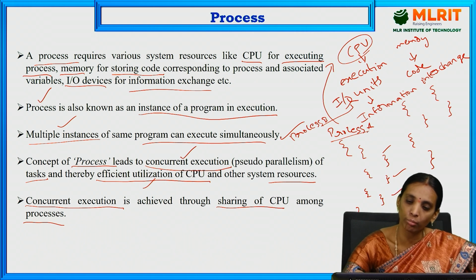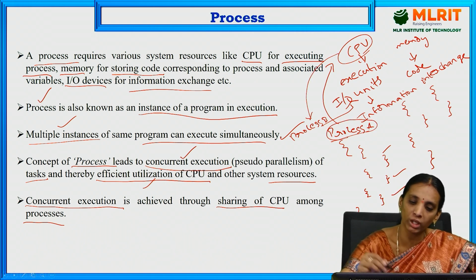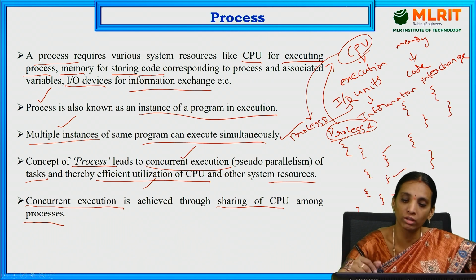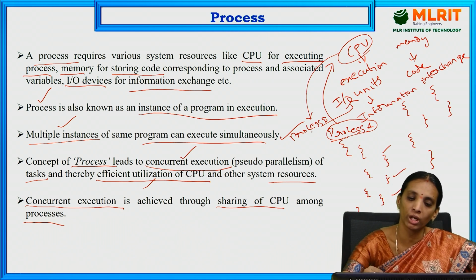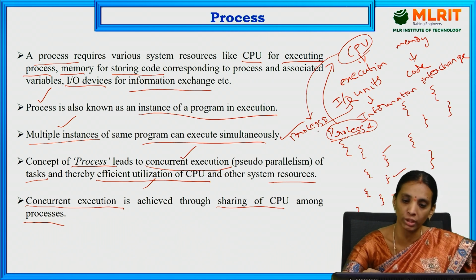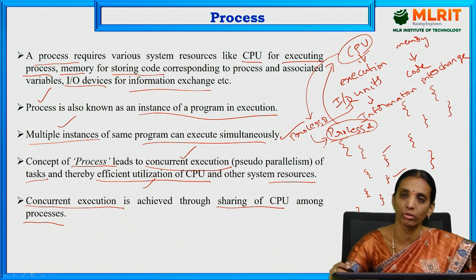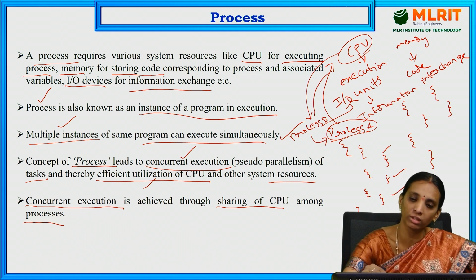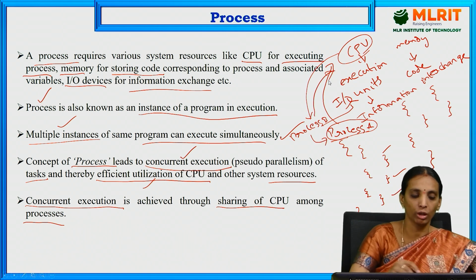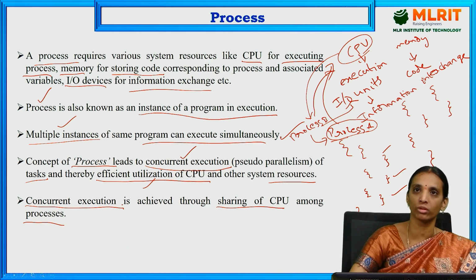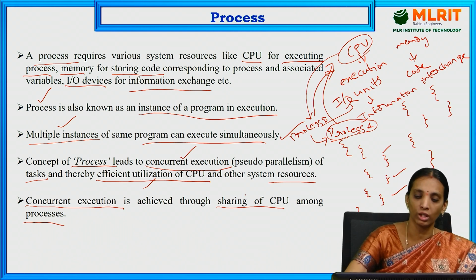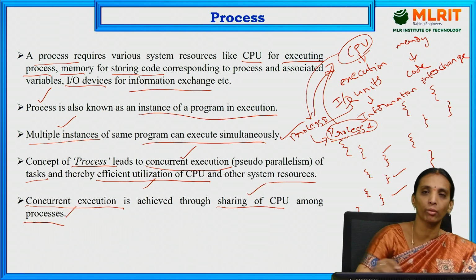After completion of process A's execution, the CPU can be used by process B. Or if process B has a high priority, it will interrupt process A and utilize the CPU. Therefore, concurrent execution of processes is used for sharing the CPU among different processes.